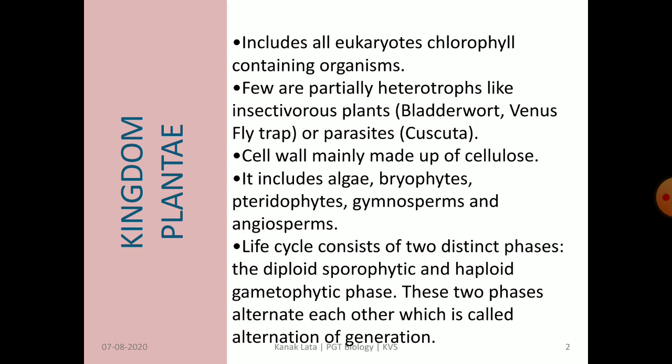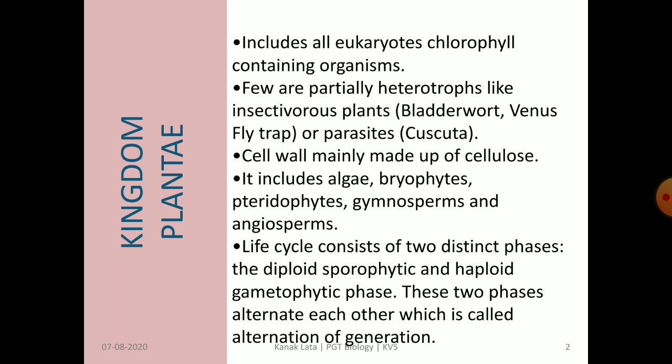Cell wall is mainly made up of cellulose in the members of plant kingdom. Kingdom Plantae is classified into 5 major groups. So what are the 5 major groups? They are algae, bryophytes, pteridophytes, gymnosperms and angiosperms. We will read in detail about all these in the next lesson.